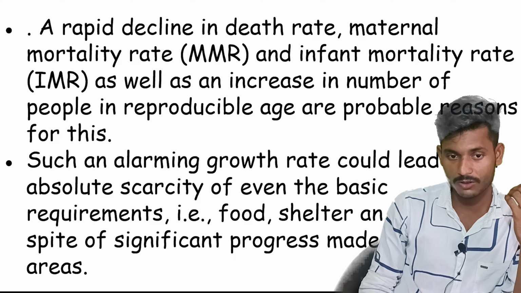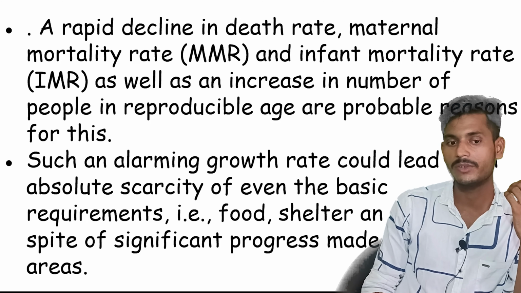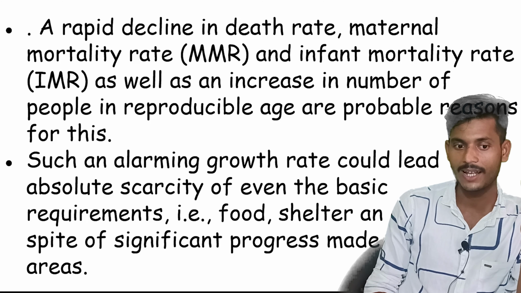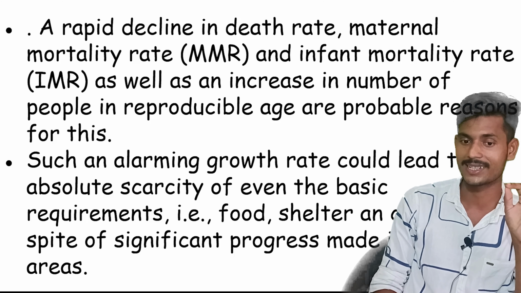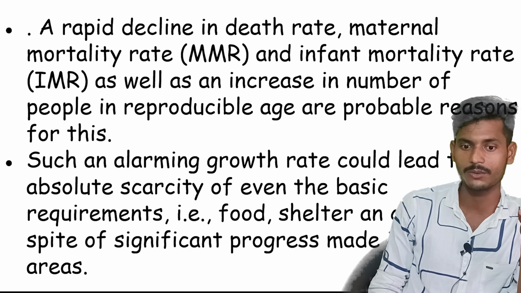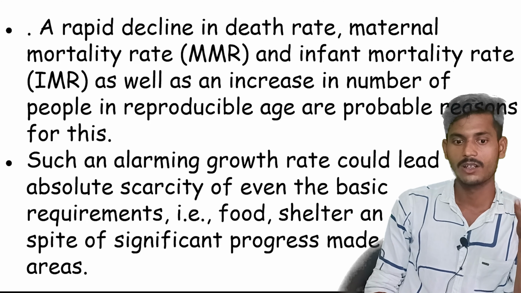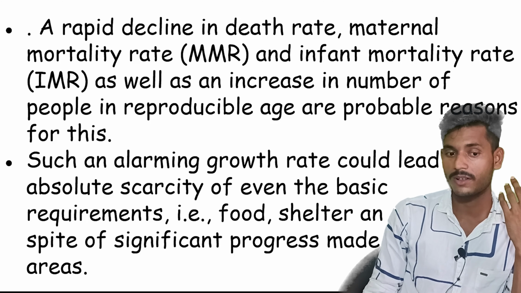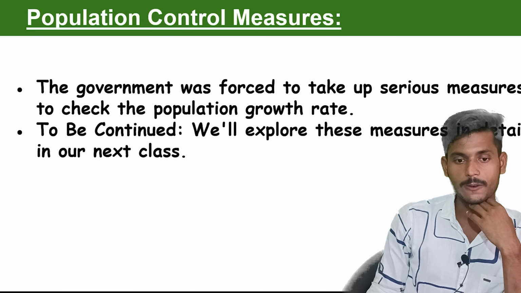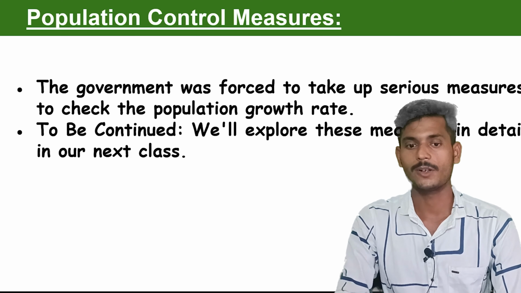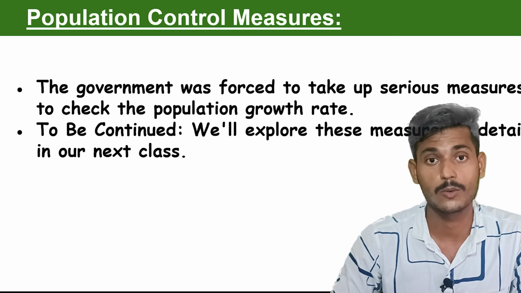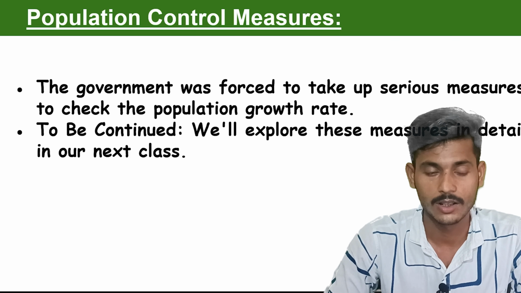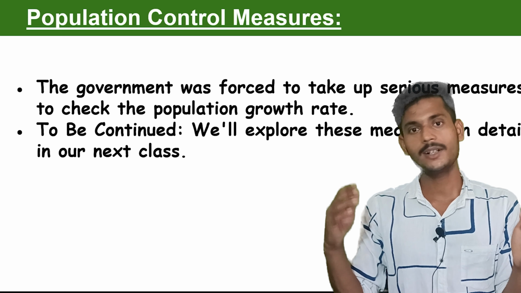Just because of better control over all these things, we have an increased population rate. Such alarming growth can lead to absolute scarcity of food, shelter, and clothes, which are the basic needs, and it inspired significant progress made in those areas. Now coming to the population control measures. What measures has the government taken to overcome the population growth? That we will continue in our next lecture.